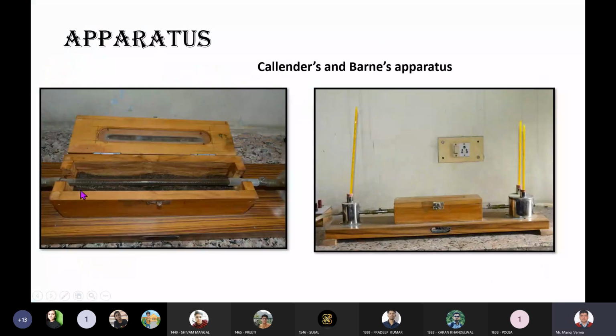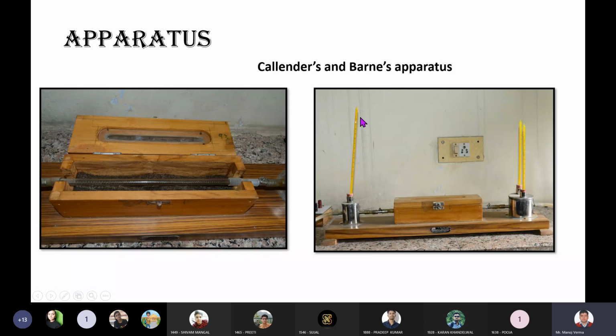This is your glass tube in which a nichrome filament is wrapped, and there are provisions for applying potential on this filament, and this is your inlet on the right hand side. You can see in this box this tube is there. From the right hand side water will start flowing into this, circulate around this narrow hollow tube, and come out from this end.